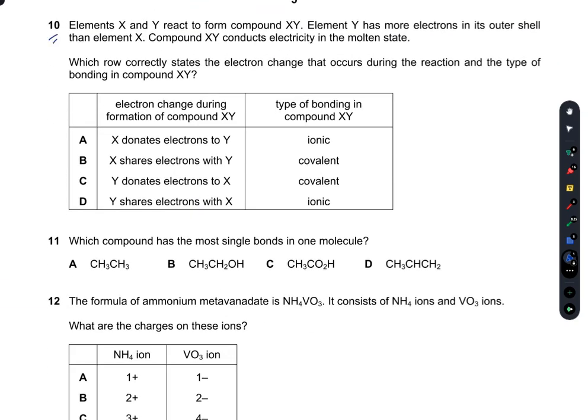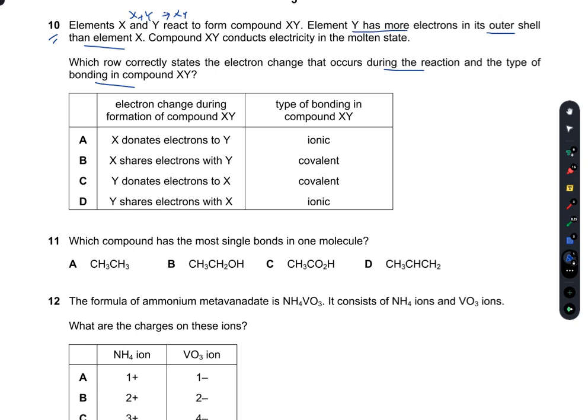Question number 10. Elements X and Y react to form compound XY. Element Y has more electrons in its outer shell than element X. Compound XY conducts electricity in the molten state. Which row correctly describes the electron change that occurs during the reaction and the type of bonding in compound XY? Now X plus Y is equal to XY.